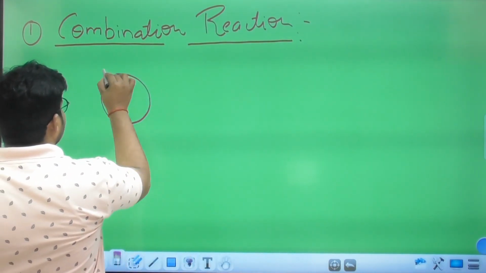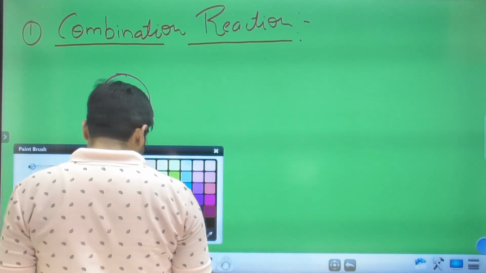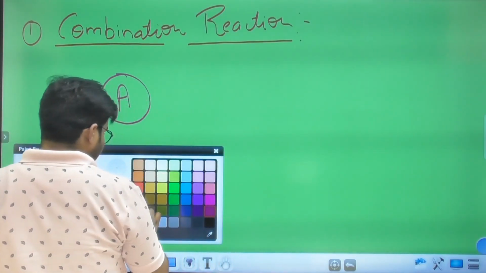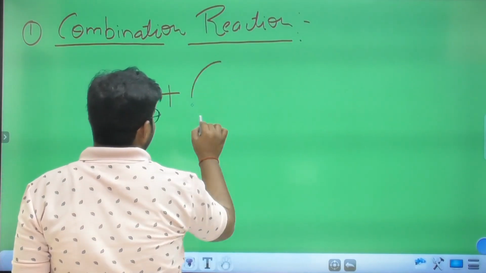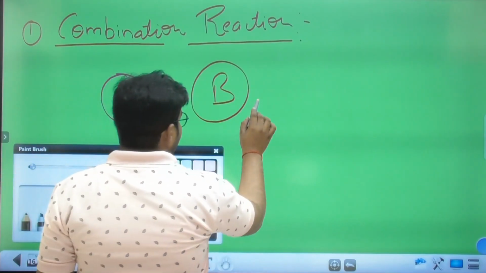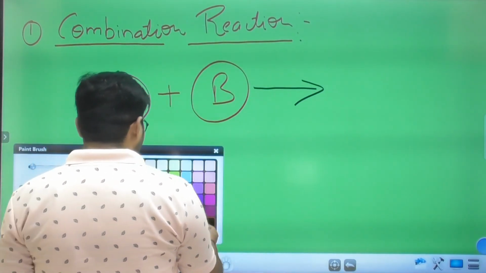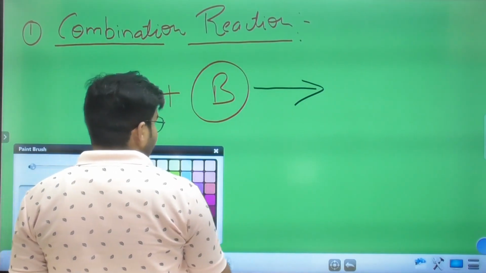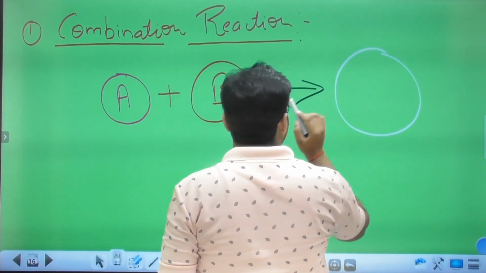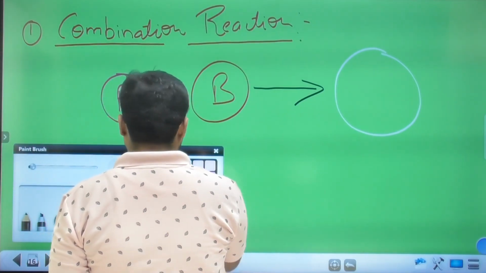Suppose there is one compound which reacts with another compound and forms a third compound, a new compound. Let us take a new color.